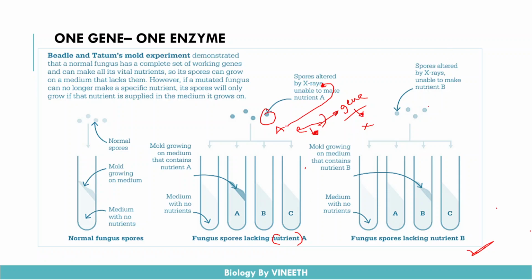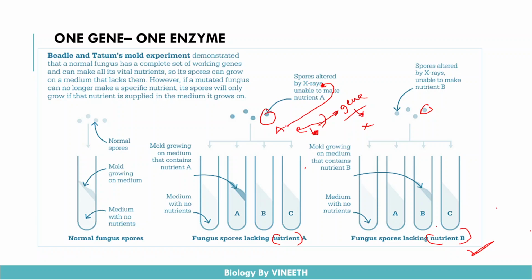Okay, the same thing was done with the second type of fungal spore. They mutated a different type of gene, okay, which was responsible for the production of an enzyme. So that enzyme makes these fungal spores grow on the nutrient B, a different type of nutrient. Okay, the same thing was observed, and they concluded that even though those fungal spores are the same, the genes which are present in them code for specific enzymes.